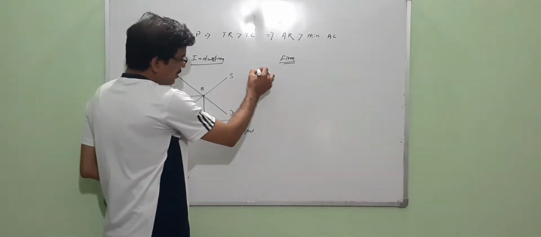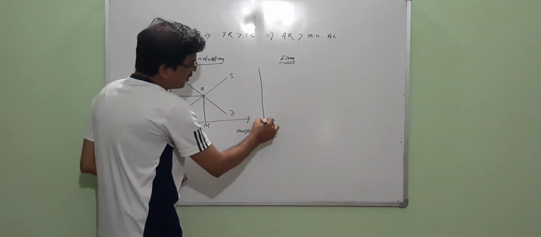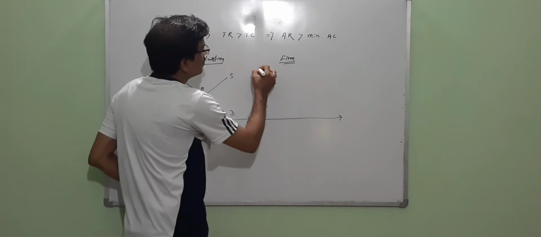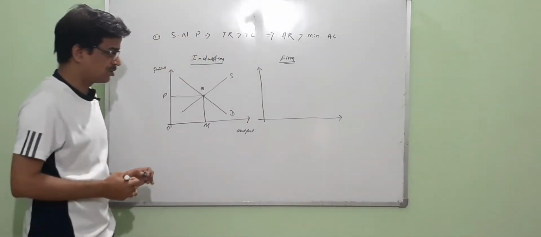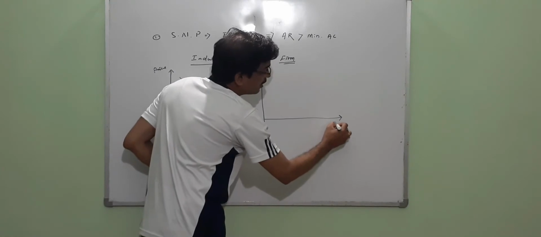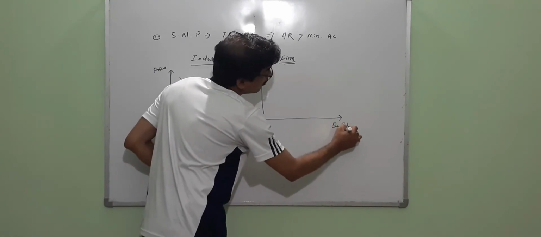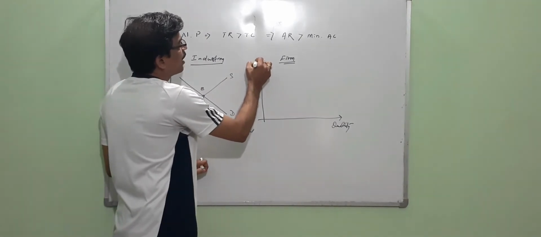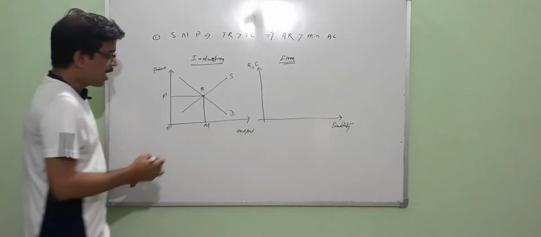But as you know, the perfect competitive firm is a price taker. It accepts the ruling price of the market. Here we take quantity, and here we take revenue and cost.